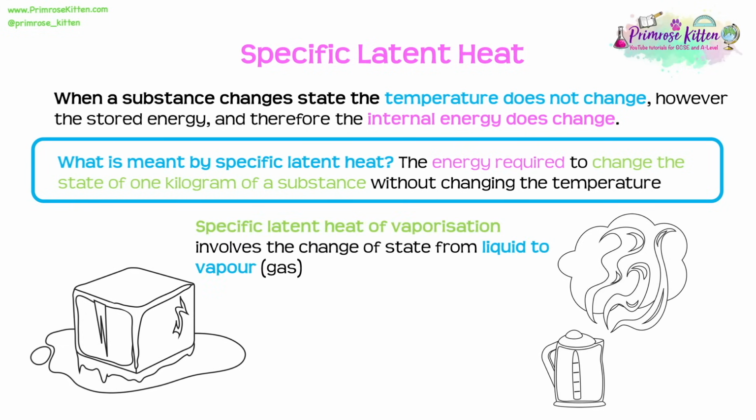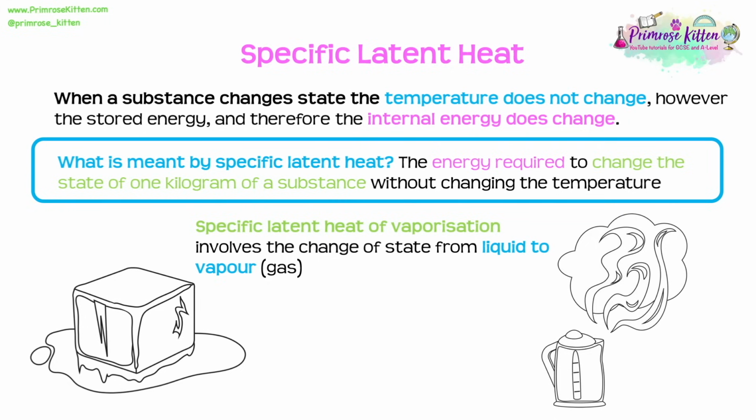So we've got two different variations of specific latent heat. We've got specific latent heat of vaporization and specific latent heat of fusion. Specific latent heat of vaporization involves changing the state between liquid and vapor. I like to think vaporization, the vapor's in there somewhere, the gas, okay? So that could be going from liquid to vapor or vapor to liquid.